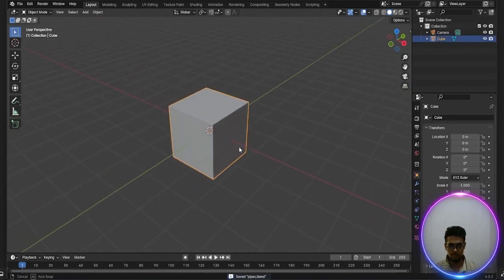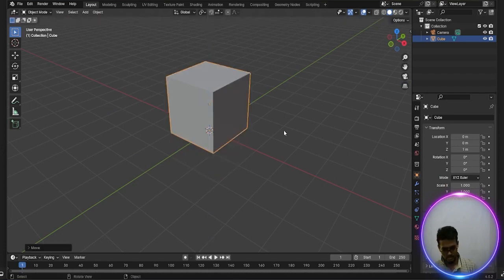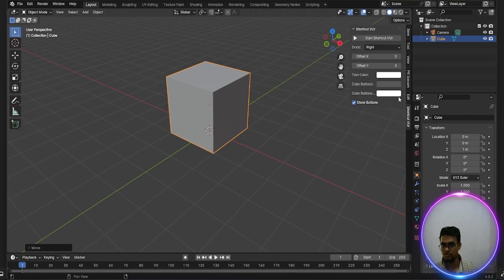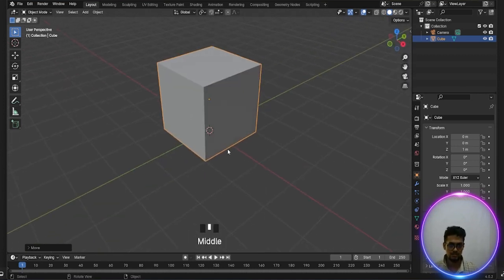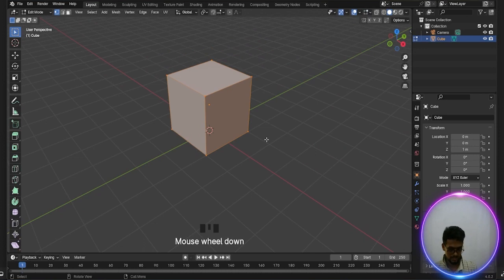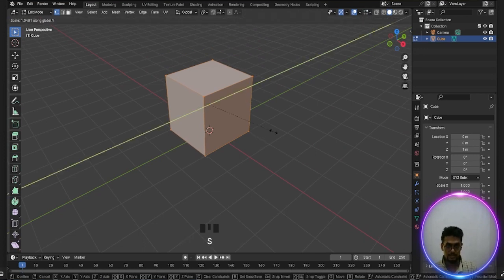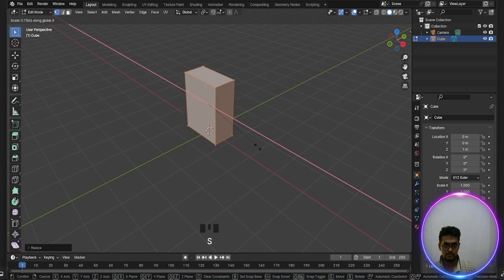So let's select this cube and press G and Z and 1. Okay, and press N and open and center. Okay, N. So now I'm just pressing Tab and go to the edit mode and press S and Y, a little bit thicker. Okay, and press S and X, again the same procedure I do.